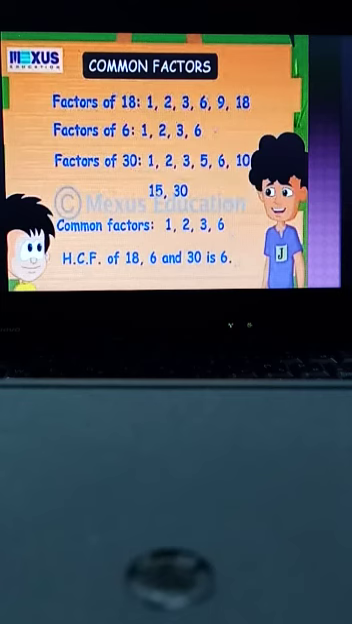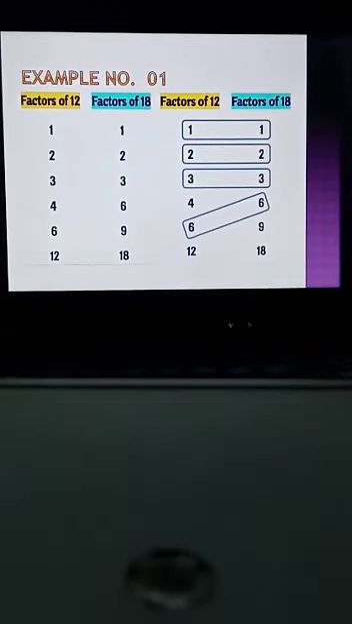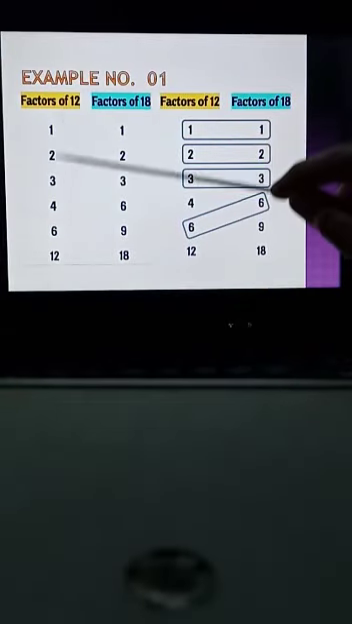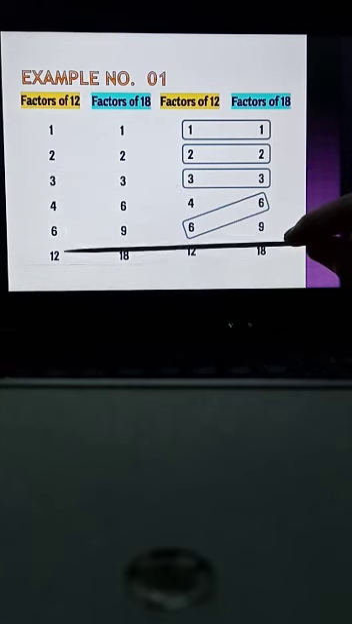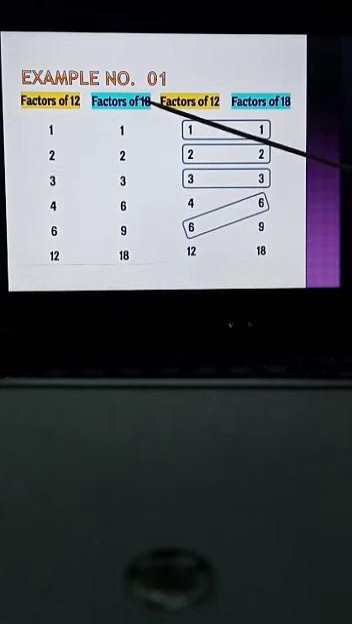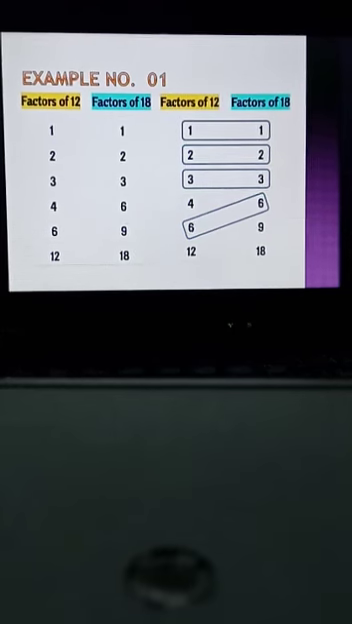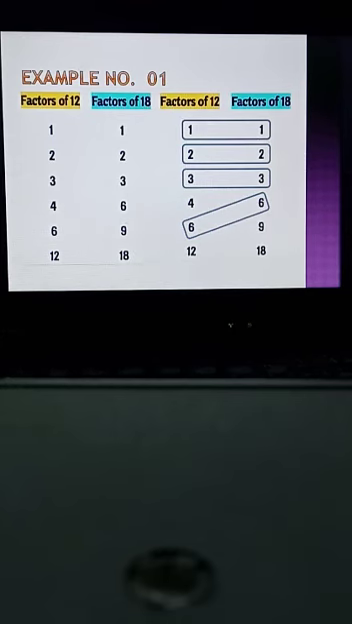Now here is the criteria with the help of which we can find the common factors. I have another example. Here is the list of the factors of 12, which are 1, 2, 3, 4, 6 and 12. In the other list we have the factors of 18: 1, 2, 3, 6, 9 and 18. Now we have to find the common factors from there. Then we will say that 1, 2, 3 and 6 are the common factors of 12 and 18.